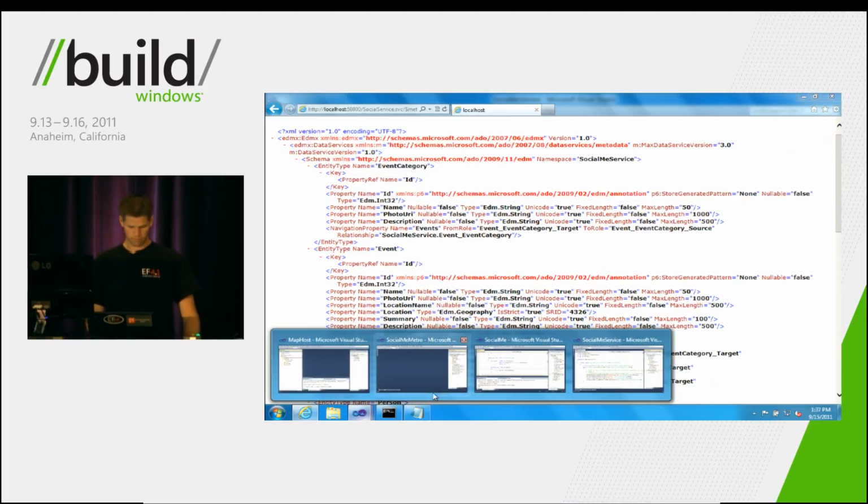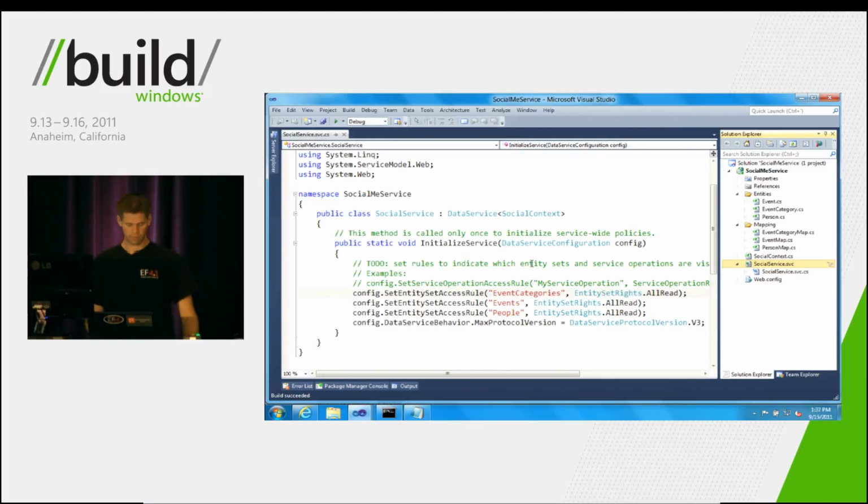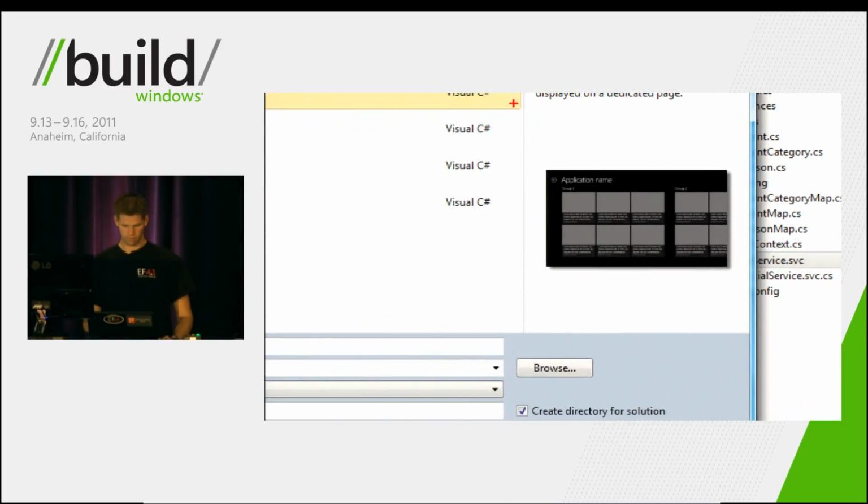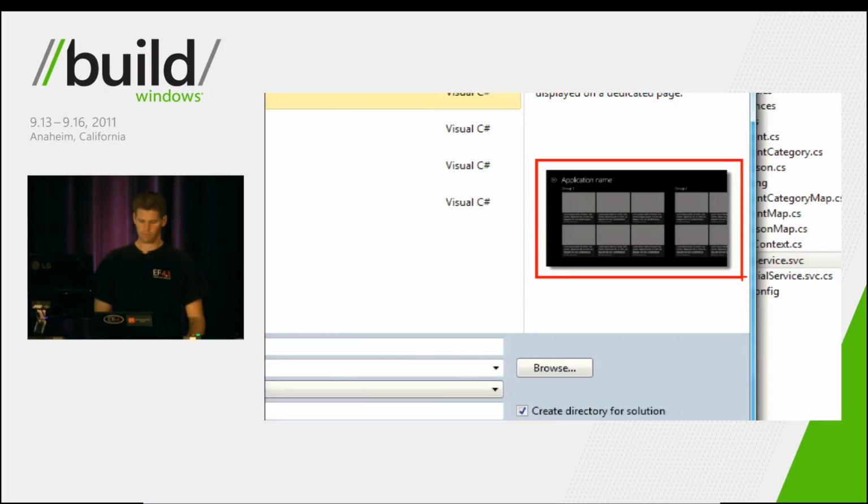So we've got our WCF data service up and running, and now we need to connect that with a Windows 8 Metro-style application. Normally, what we do in this situation is just go to File, New Project, and look at some of the new Windows Metro-style project templates that have been provided. The one that we're going to use is based off the grid application, which is really nice because it uses a new control in the Windows XAML exposure for these applications called a grid view. The grid view is nice because it exposes a way to visualize collections of collections. We have a set of event categories, and then for each of those event categories, we have a set of events that we'd like to display.